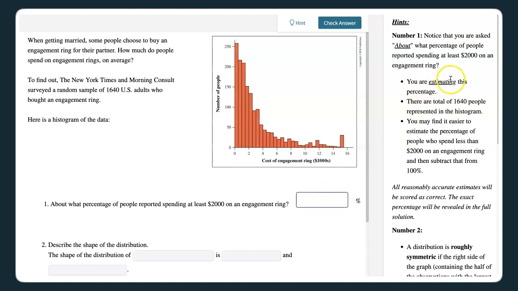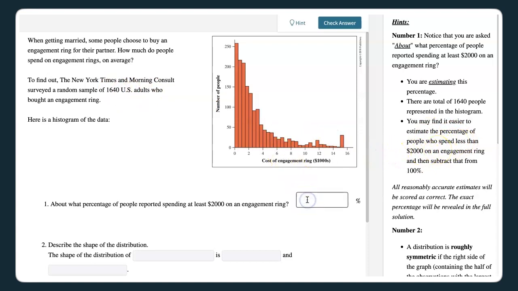And so they can read over here, and they often are concerned about estimating because it's not a multiple choice question. And so we give them a note so that they know that all reasonable estimates will be scored as correct because there is a tolerance for this. And so we also give them some hint: rather than estimating the heights, because this is a number of people here, for all of these bars that are at least $2,000, which there's a lot of them, and adding up all of these and dividing by 1640, it might be simpler to focus on those that spend less than $2,000. So we give them that hint just to help them through.